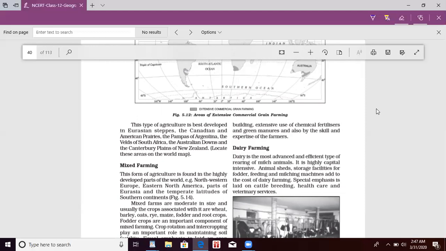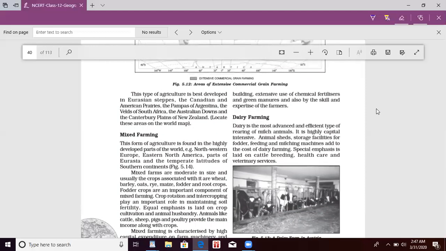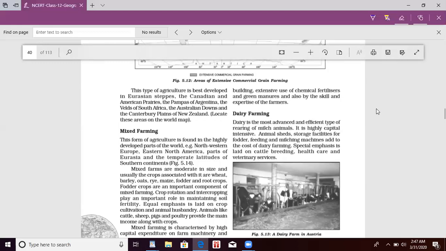Dairy farming, where we are mainly focused on milching animals, animal sheds, storage facilities for fodder, feeding, and milking machines. In dairy farming, special emphasis is laid on cattle breeding, healthcare, and veterinary services. Again, here is the map work. Go through the map work. These are the areas of mixed farming.